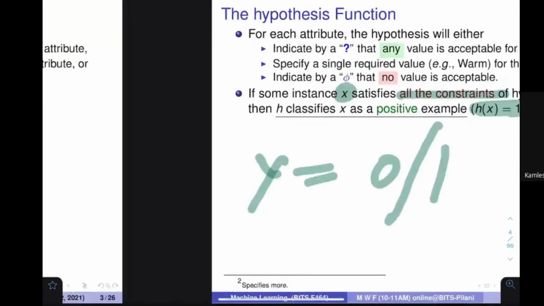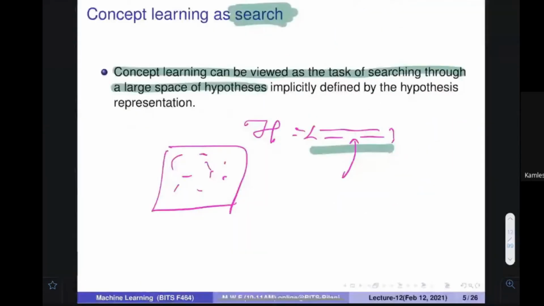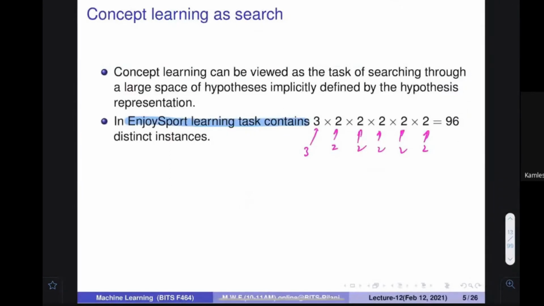Anybody have any problem? The total number of 96 x are possible. Any problem? Yes or no? No problem. I'm talking with respect to my data. Okay. So this many distinct instances are possible.